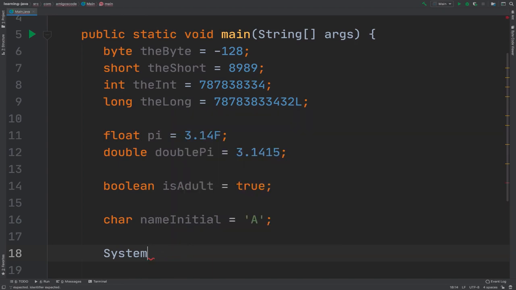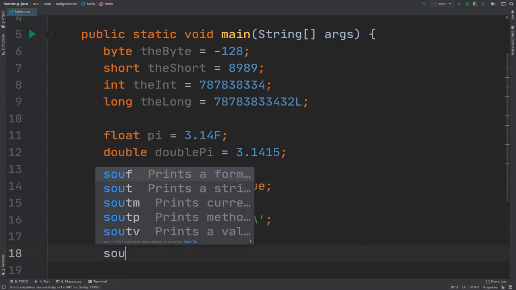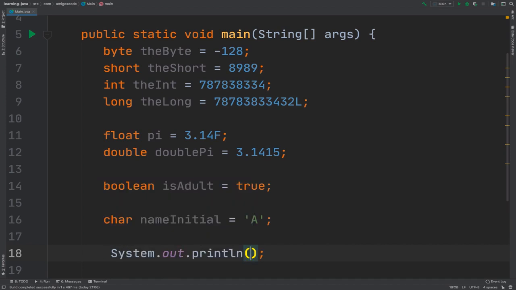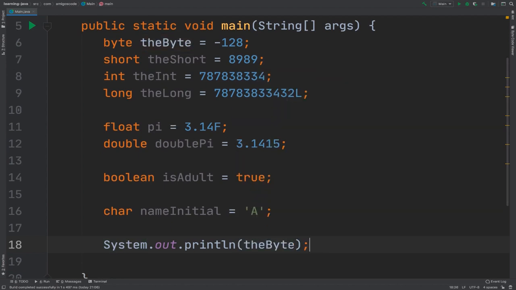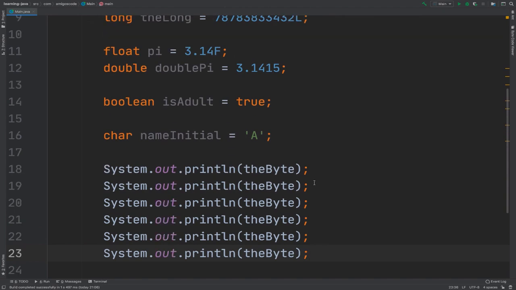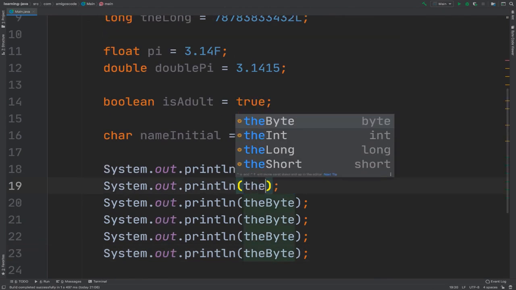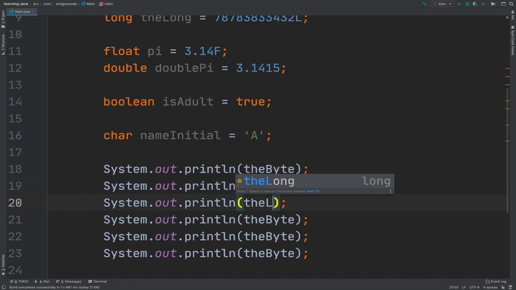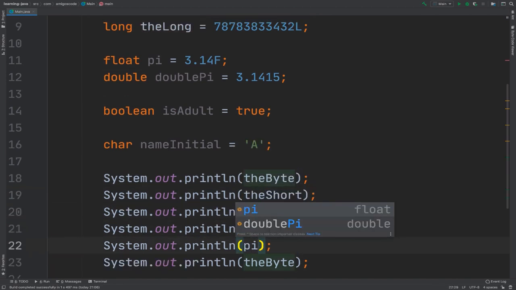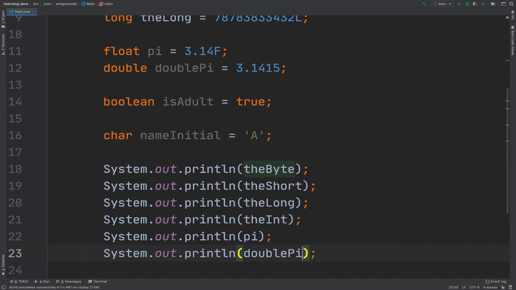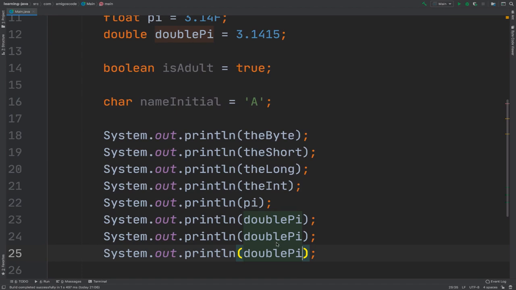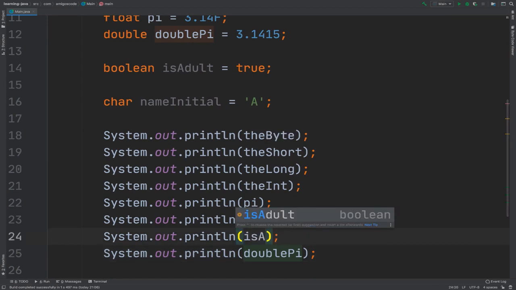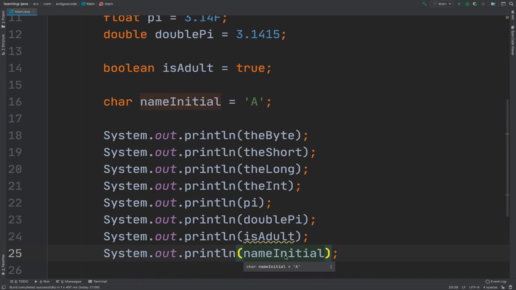So let me show you a nice trick. Simply say SOUT, enter, and there we go. So you can see that we have system.out.println. Now I'm going to print the byte, and then I'm going to press command and then D a couple of times. So we have short, long, int, and then pi, and then double pi. And finally, we have two more: isAdult, and then name initial. These are the variable names.